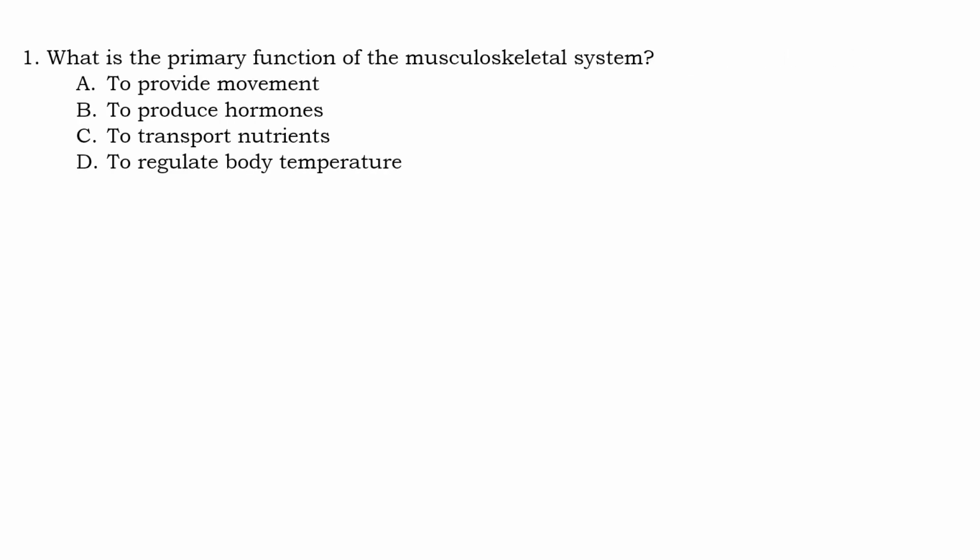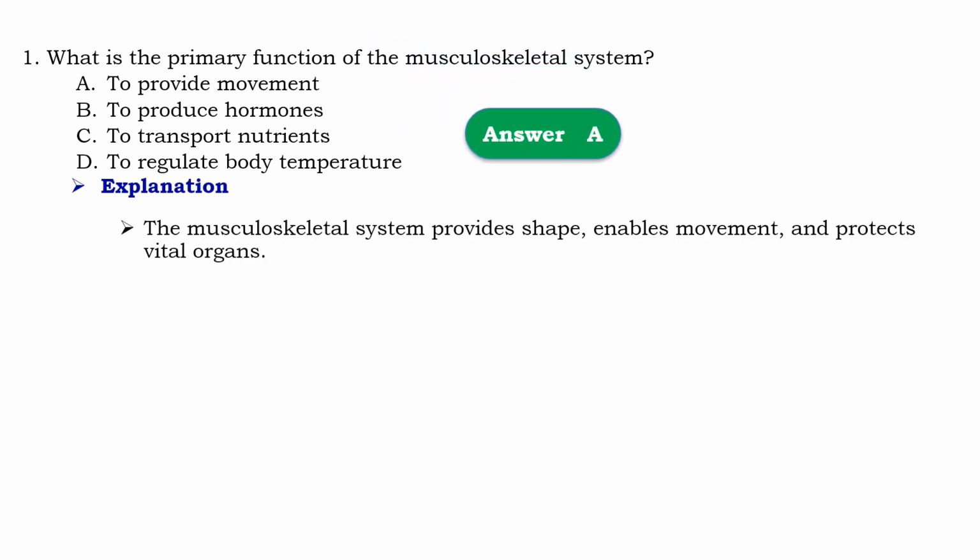Question number 1. What is the primary function of musculoskeletal system? አንደኛ ጥያቄ የmusculoskeletal system ዋነኛው ስራ የሆነው የትኛው ነው ይላል። So that should be A, to provide movement. Means that the musculoskeletal system provides shape, enables movement and protect vital organs.